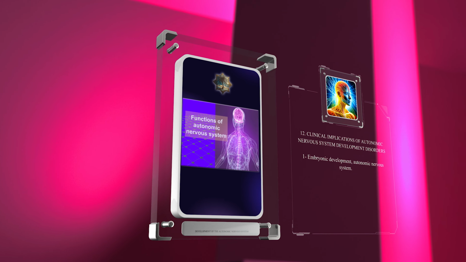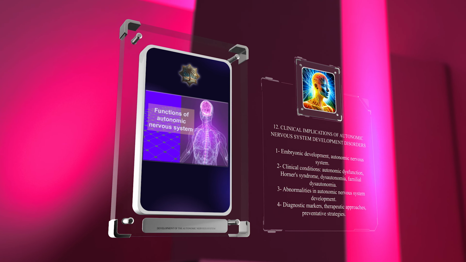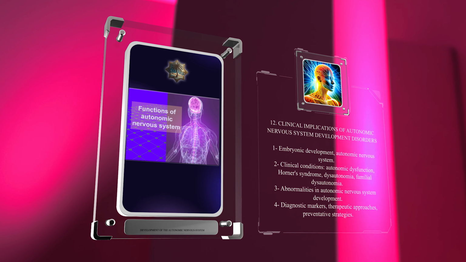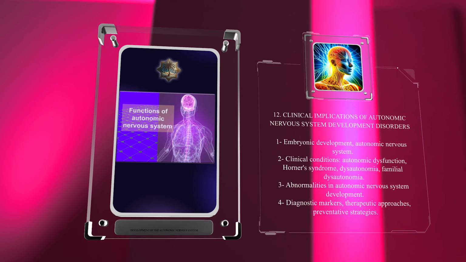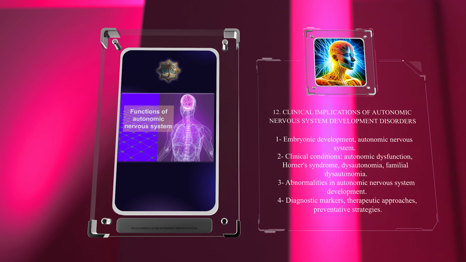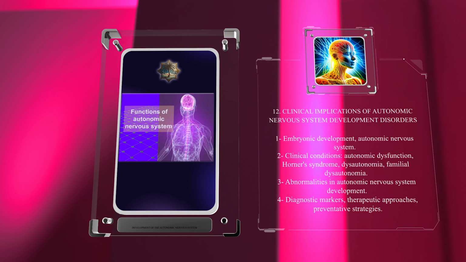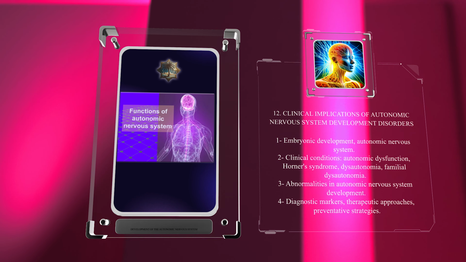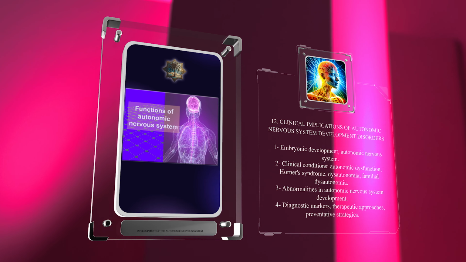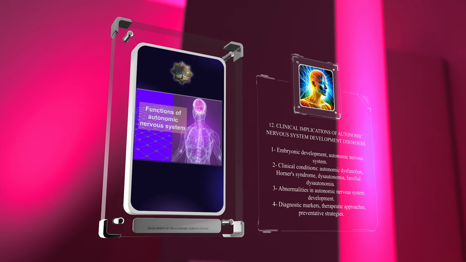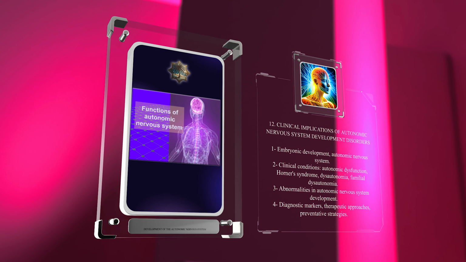Understanding the embryonic development of the autonomic nervous system is crucial for comprehending the etiology and pathogenesis of clinical conditions such as autonomic dysfunction. Disorders like Horner's syndrome, dysautonomia, and familial dysautonomia can result from abnormalities in autonomic nervous system development. By studying these developmental disorders, we can gain insights into potential diagnostic markers, therapeutic approaches, and preventative strategies.